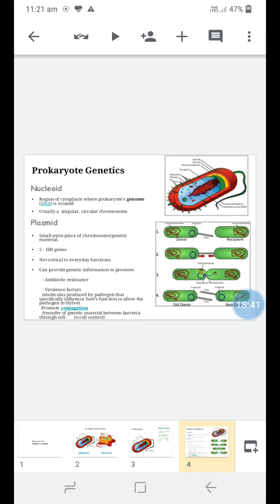Conjugation is one of the transfer mechanisms of genetic material from one bacterial cell to another, or one prokaryotic cell to another prokaryotic cell. There are three mechanisms by which genetic exchange occurs in prokaryotic cells: transformation, transduction, and conjugation. Through conjugation, there is a transfer of genetic material between bacteria through cell to cell contact, or physical contact. This genetic material transfers from one bacterial cell to another bacterial cell.